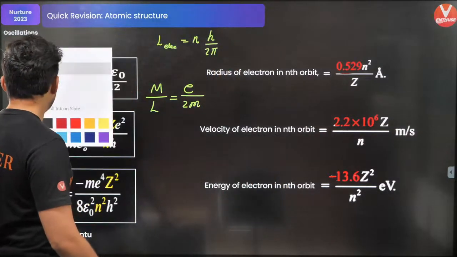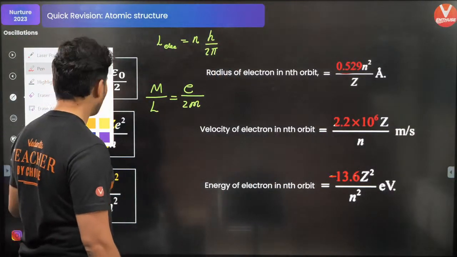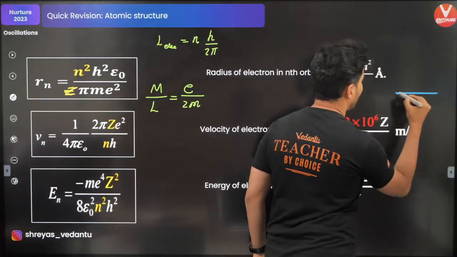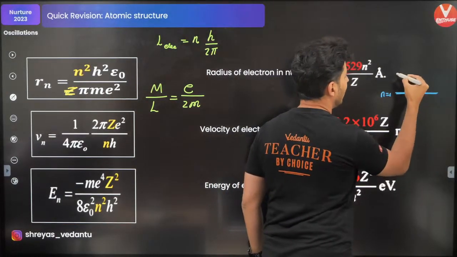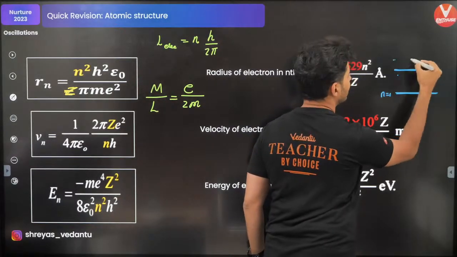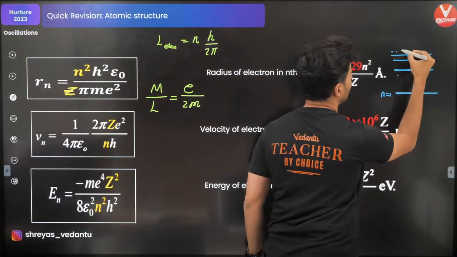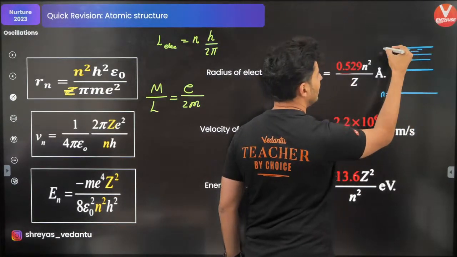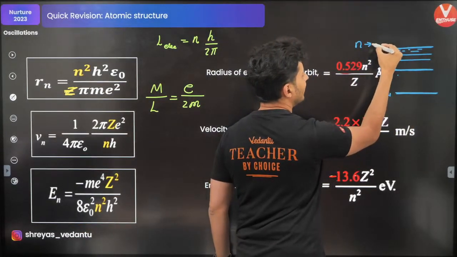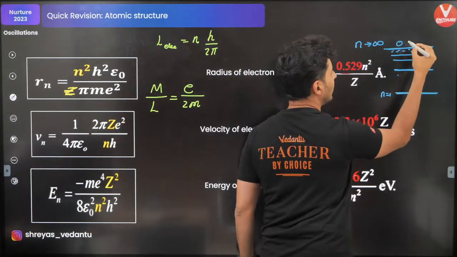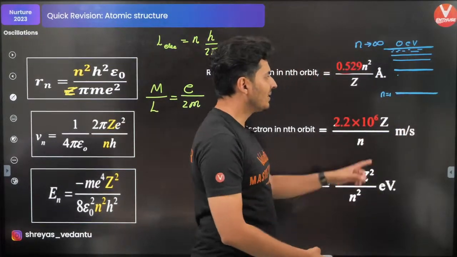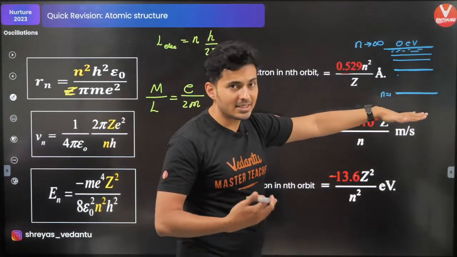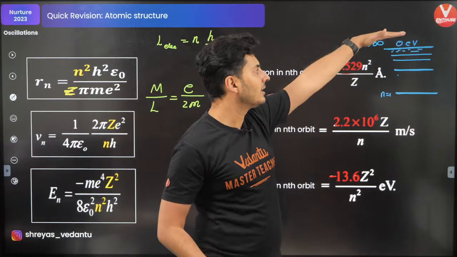So, if you recollect the energy level diagram, it will be clear that the first shell or the K shell, this is n is equal to 1, and then you will have n is equal to 2, then n is equal to 3, 4, and so on and so forth. Eventually, you will have the last shell, which is n is infinity, that will be at 0 electron volt. The first shell will start with minus 13.6 electron volt, and slowly the energy increases.